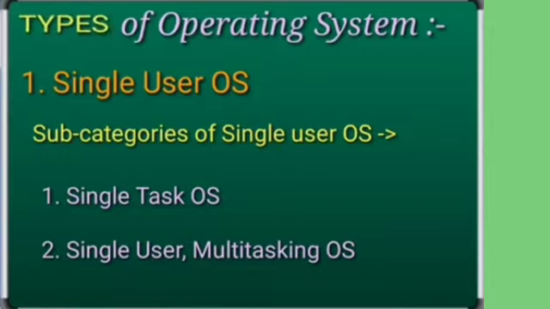And in a single user multitasking operating system, the operating system supports one user, but it can deal with multiple applications running simultaneously, such as suppose you are listening to music and you're working on a Word document, or you are viewing a video and you're browsing the internet. So those kinds of tasks can be performed simultaneously. It is a multitasking single user operating system, which is also categorized under single user OS.